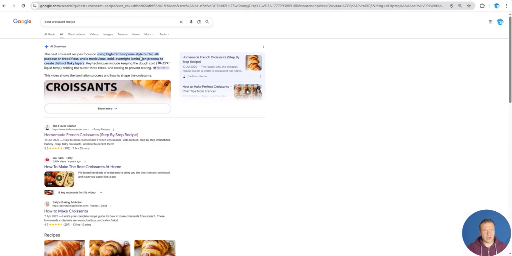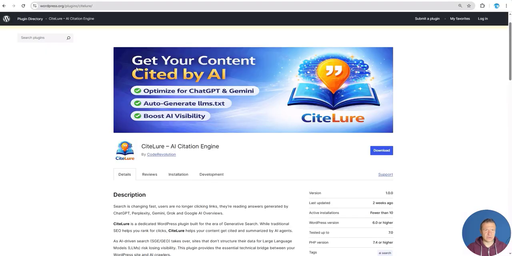So that got me thinking. If people don't click, then what actually matters now? This is why I built CiteLure. So its results are not ranking anymore. They are being used as a source. So I built this plugin specifically for that.